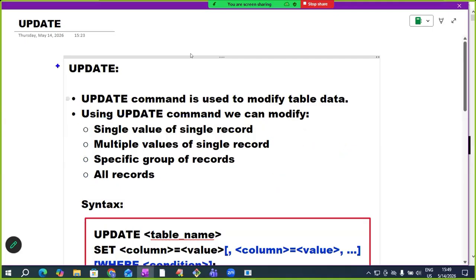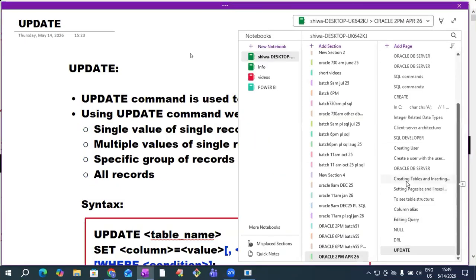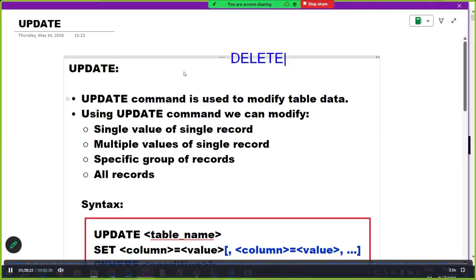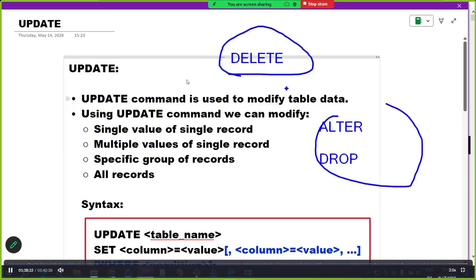I'm stopping the session here. Tomorrow we continue our session with some more examples on update. After completion of this, we discuss the delete command. Then I come to DDL commands. DDL commands are there like alter command, drop, flashback. So I come to DDL area. This we discuss in the next session.